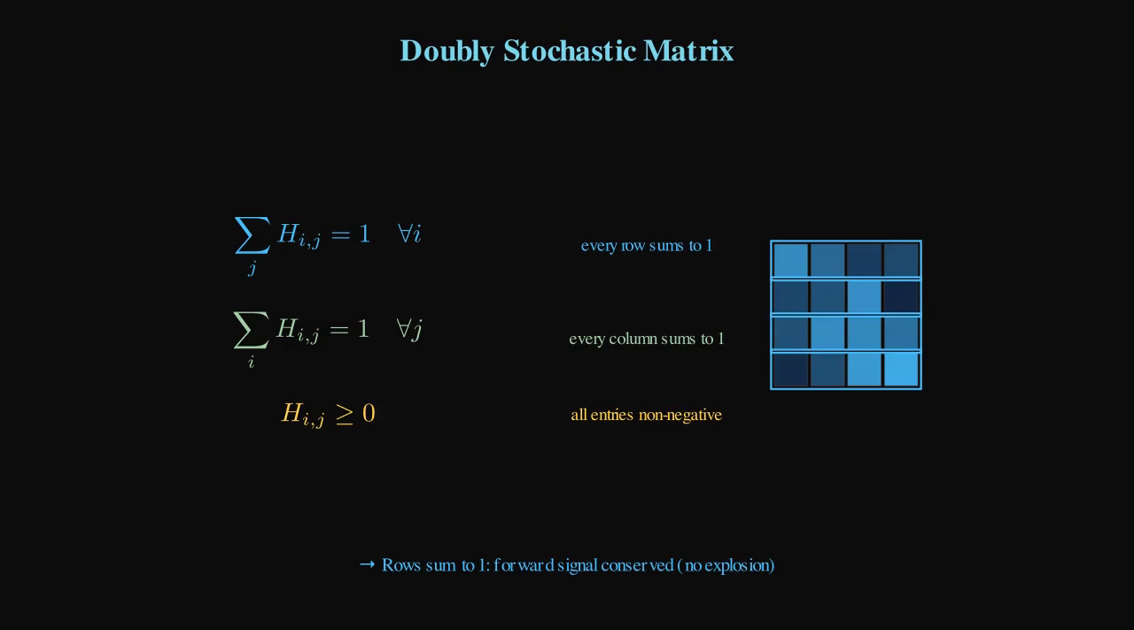Why is this specific manifold the holy grail for our network? Think about the forward pass. If every row sums to 1, the matrix acts as a convex combination. It perfectly conserves the energy or scale of the forward signal. Information is dynamically routed among the lanes, but it can never explode. Now think about the backward pass. Because every column sums to 1, the gradients flowing backward are strictly conserved. We have successfully maintained the perfect, stable flow of a standard ResNet, but with the massive routing capacity of an n-dimensional hyper-connection.